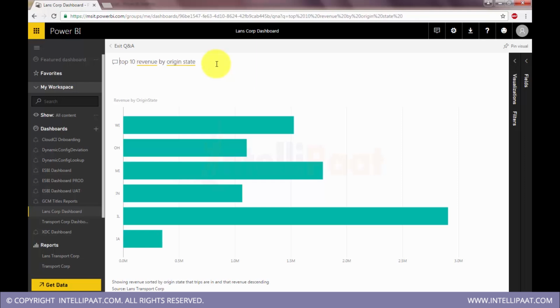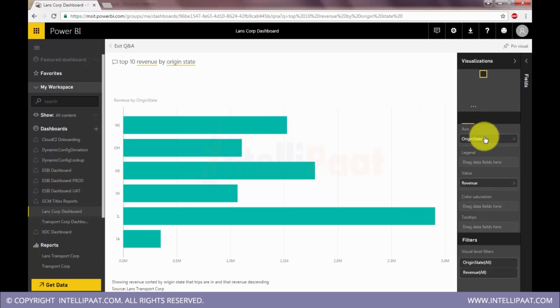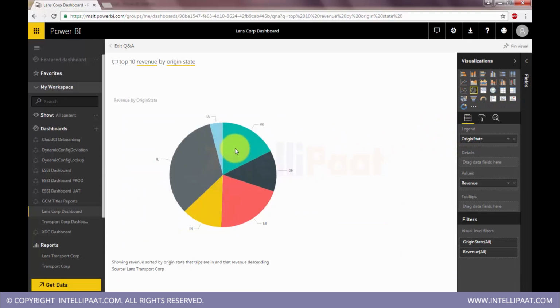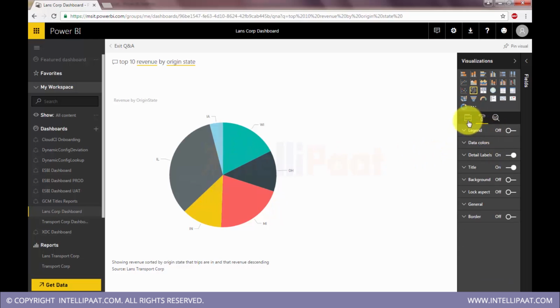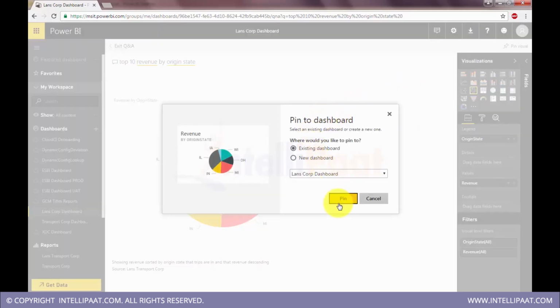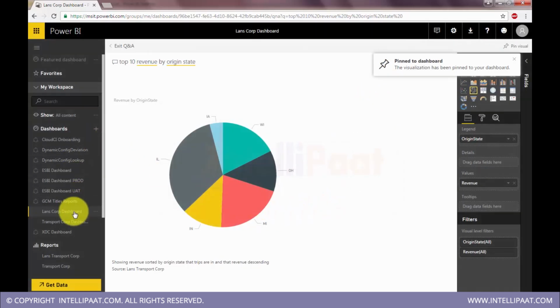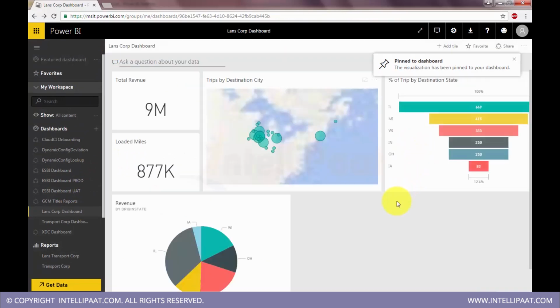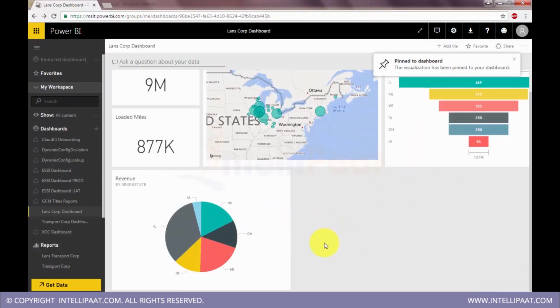Once you finish creating a visualization, you can do some more enhancements. You can go to the visualization fields level. If you don't want this as a bar, you want it as a pie chart, you can convert that into a pie. If you want to change color schemes, you can change them. You can do further modifications, and then straight away pin that visualization to your dashboard. That's it. Now get back to the dashboard. You have that sweet pie here.